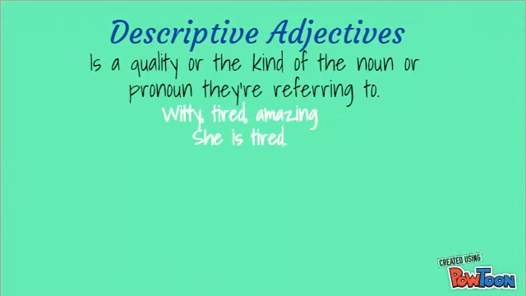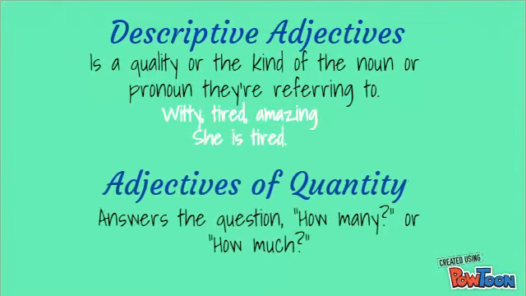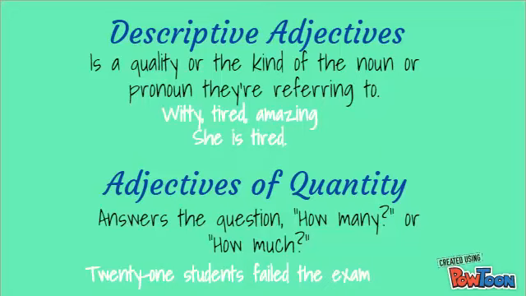Descriptive adjectives describe a quality or the kind of the noun or pronoun. They are referring to witty, tired, amazing. For example, she is tired. Adjectives of quantity answer the question, how many or how much? For example, 21 students failed the exam.